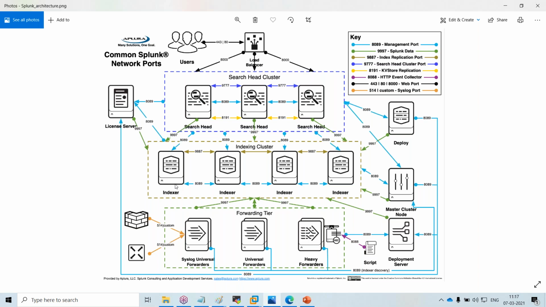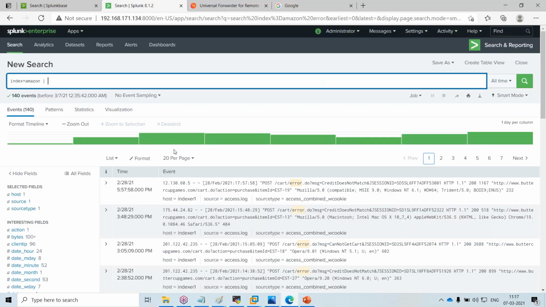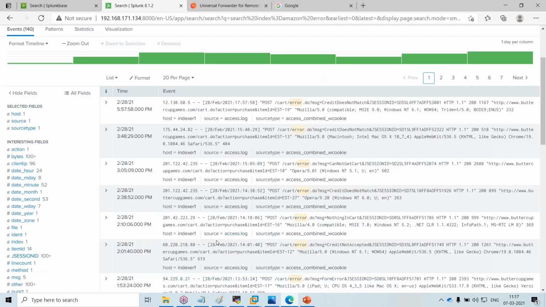The Splunk developer is someone who, once the data is being stored, will be able to search the data. Now he will play with the data based on the requirement.